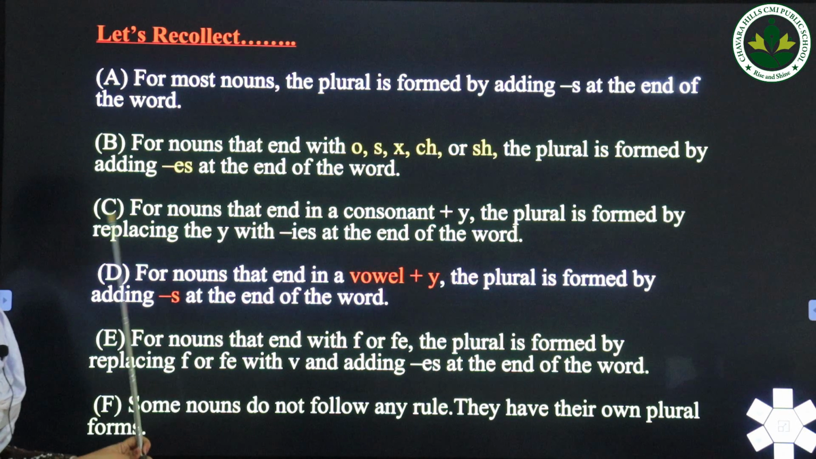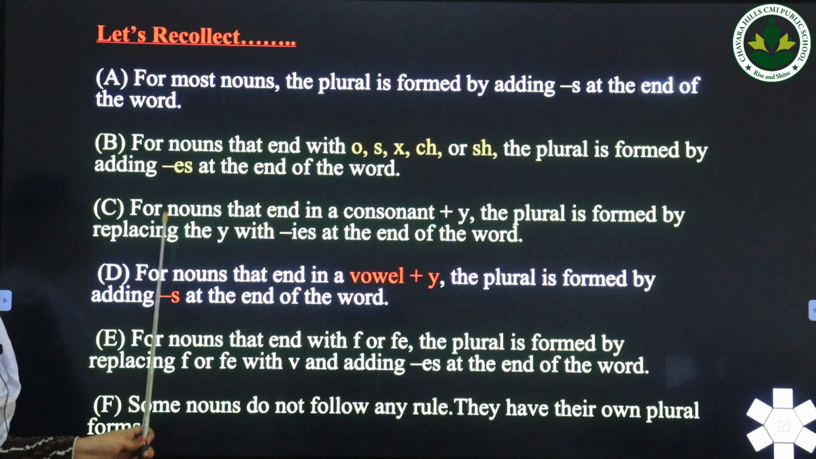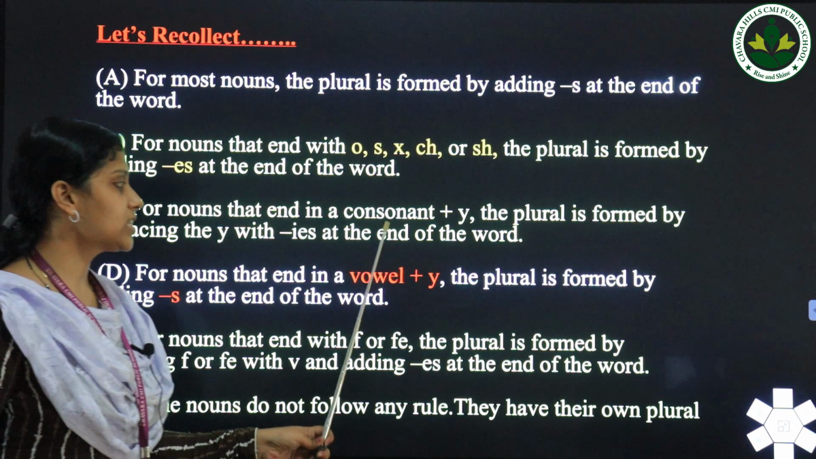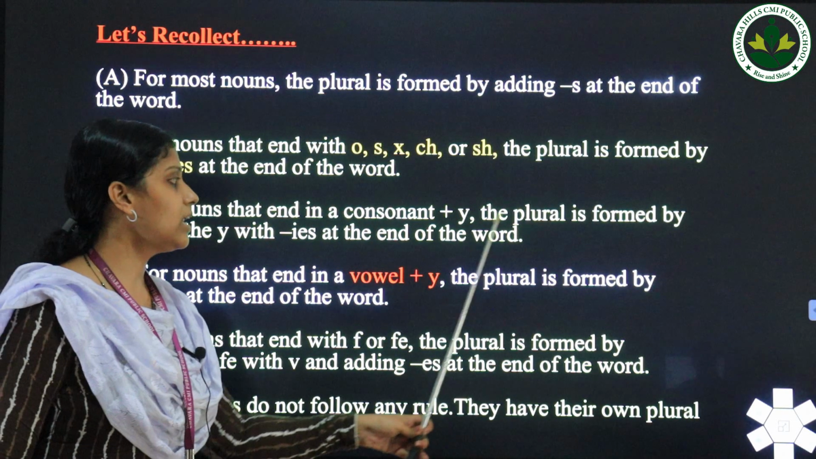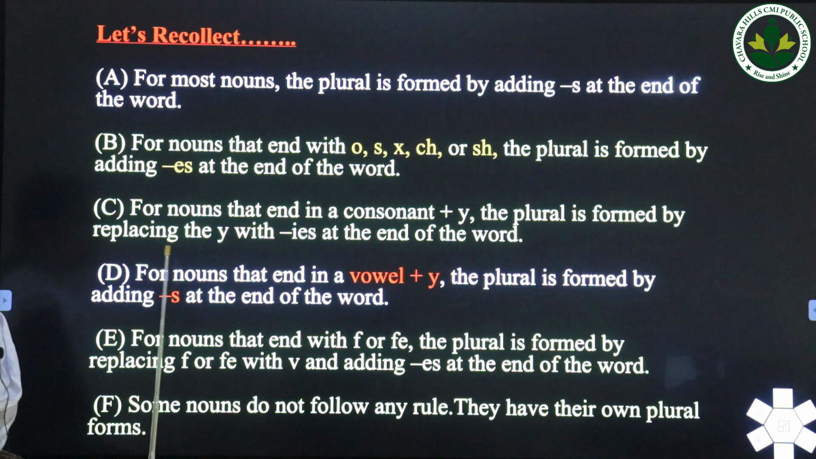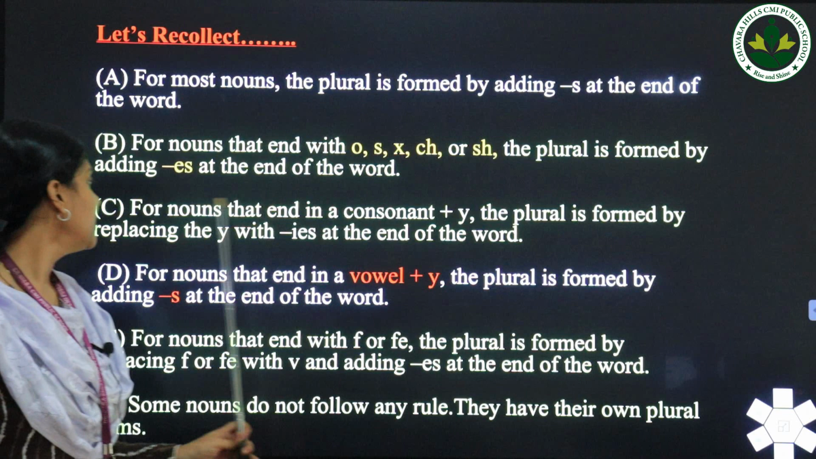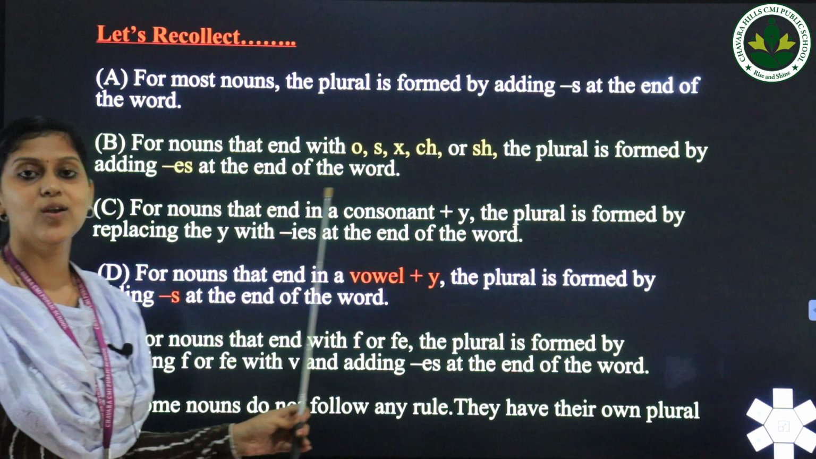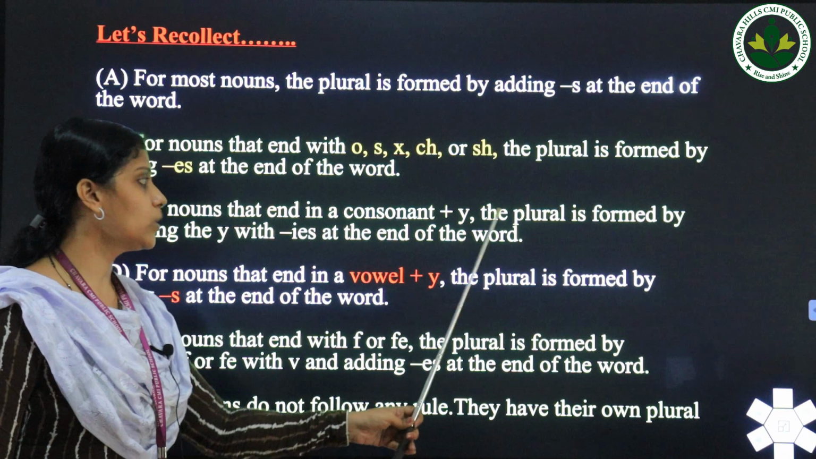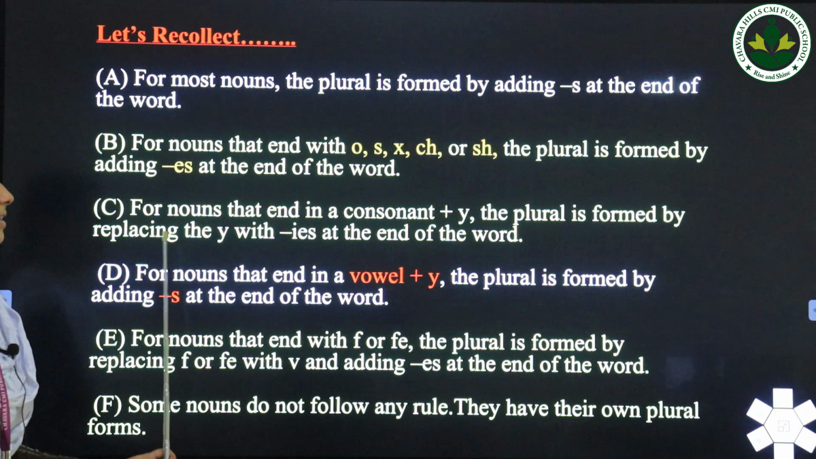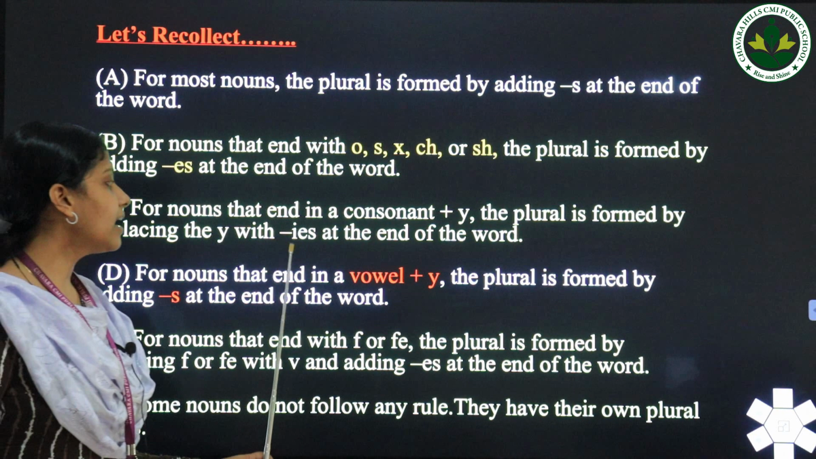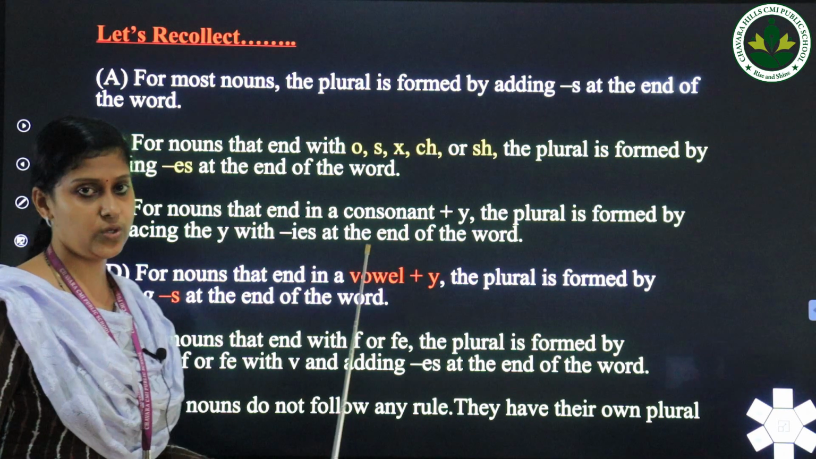Okay, next one: for nouns that end in a consonant plus y, the plural is formed by replacing the y with ies at the end of the word. For nouns that end in a consonant plus y, the plural is formed by replacing the y with the letters ies at the end of the word.